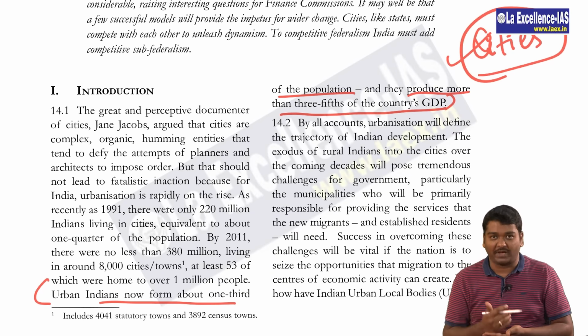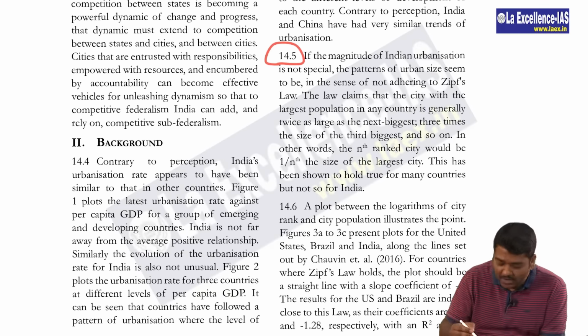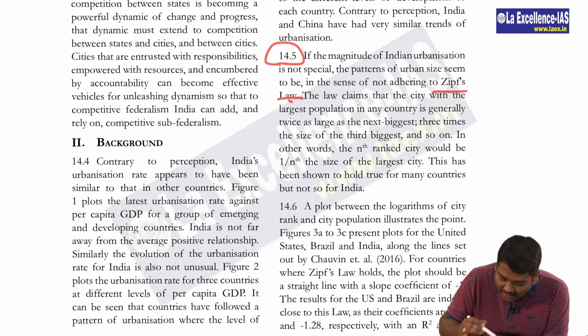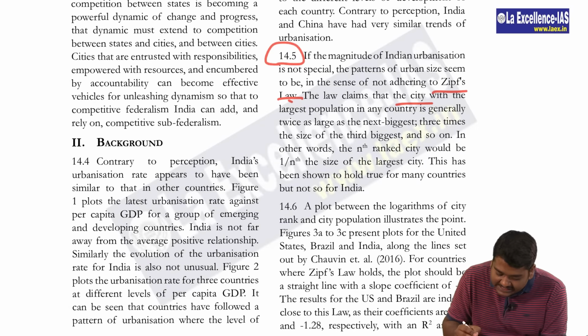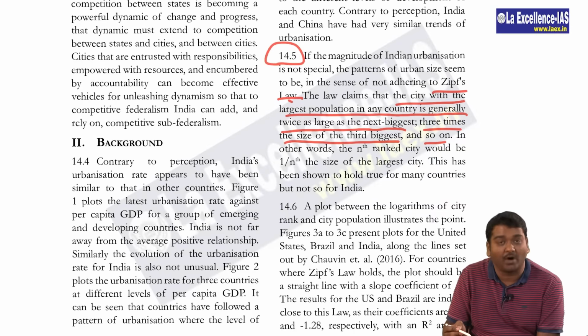Then on the next page, we can see 14.5 carefully. This is Zipf's law, which says that the city with the largest population in any country is generally twice as large as the next biggest, three times the size of the third biggest, and so on.